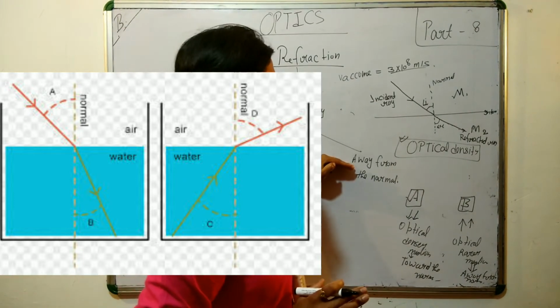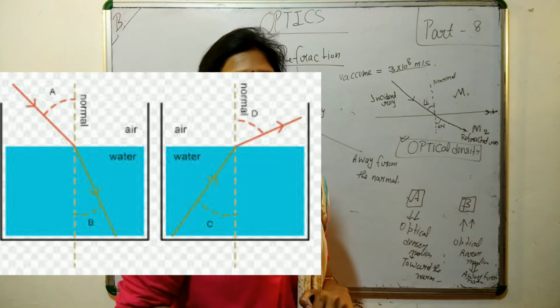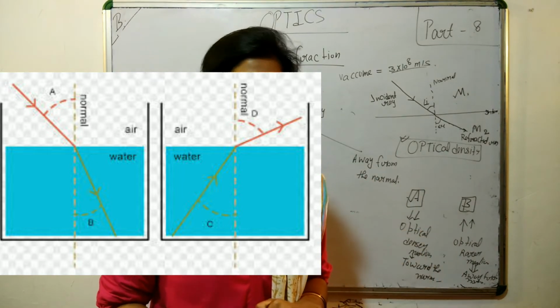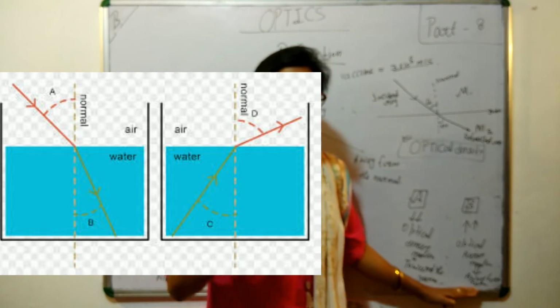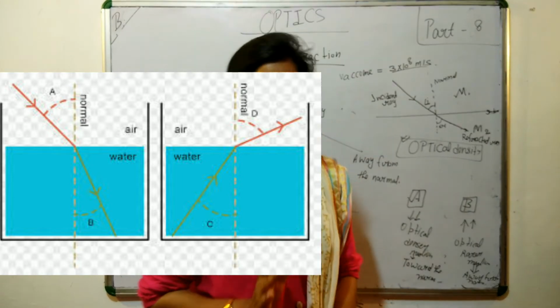And if it is moving into the rarer medium, then it will move away from the normal.